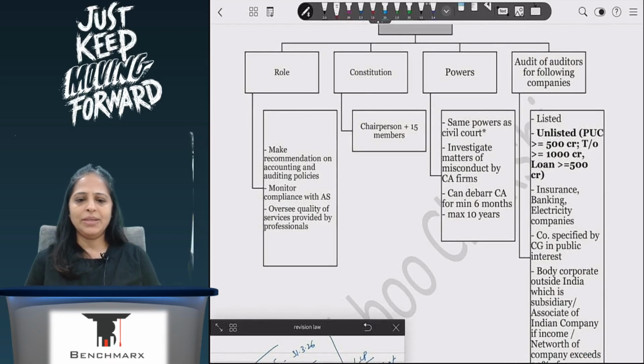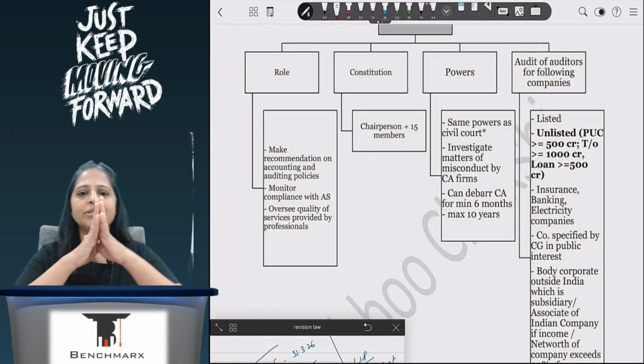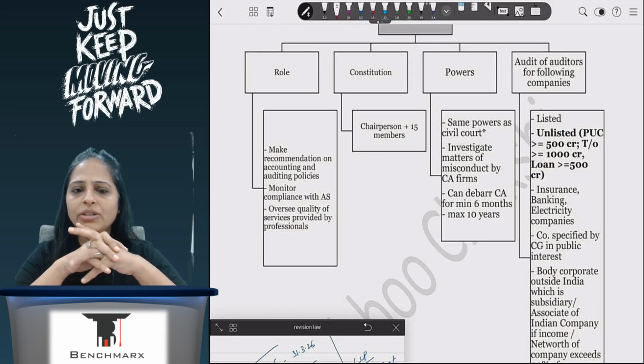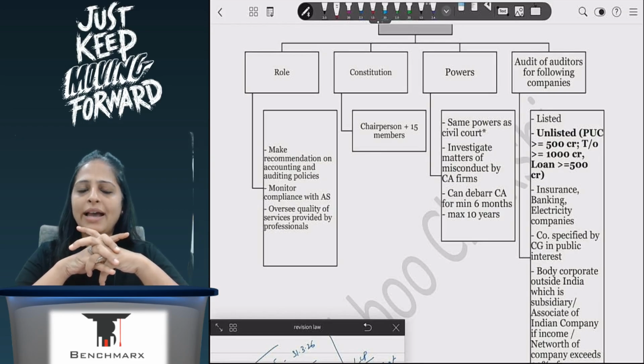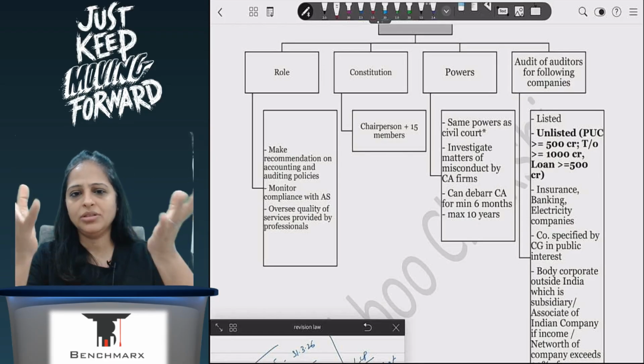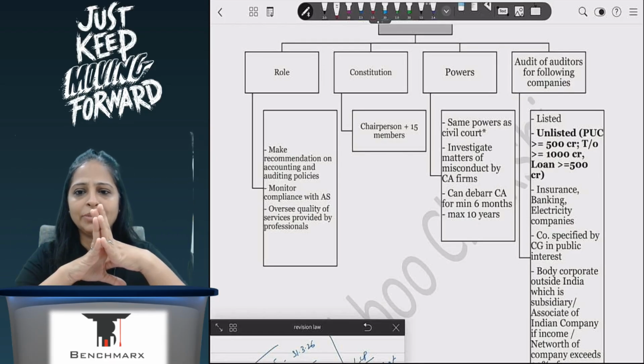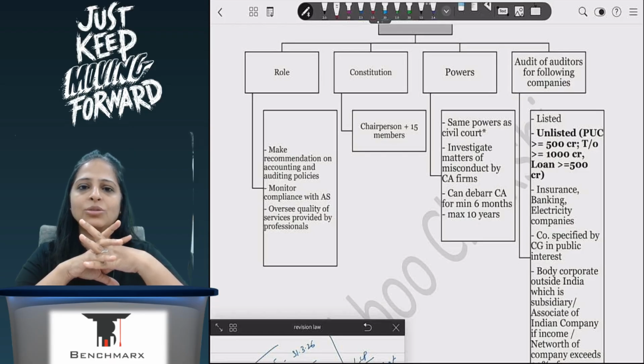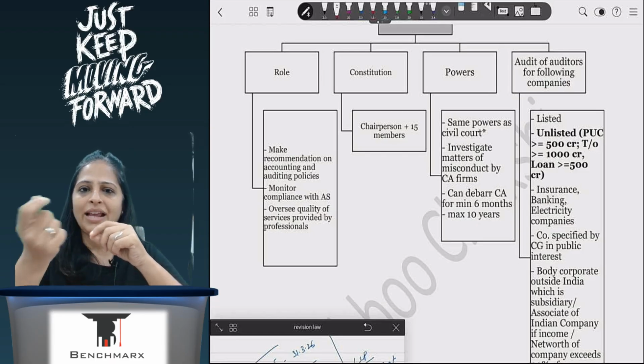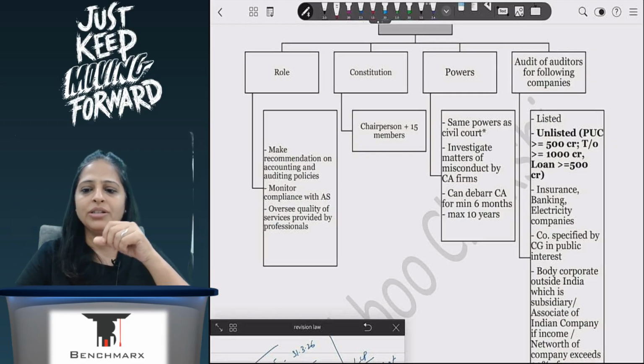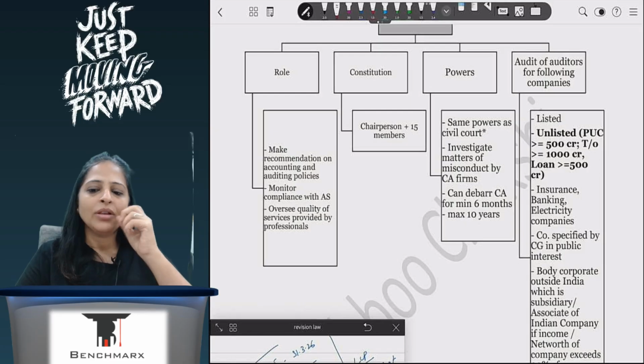So NFRA is basically involved in forming the accounting standards and policies. In consultation with the CA Institute, they will have accounting standards that they will frame, and the general public at large will follow those particular accounting standards. But at the same time, they will also keep an eye on CAs. If any CA is doing any fraud, they can take action against the CA. So they will audit the CA.